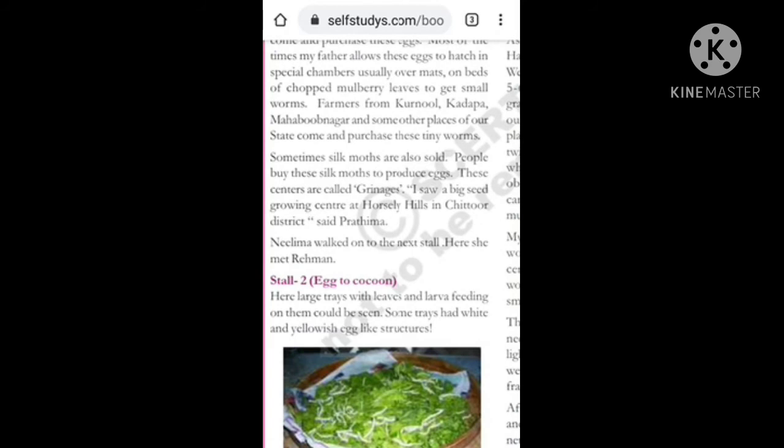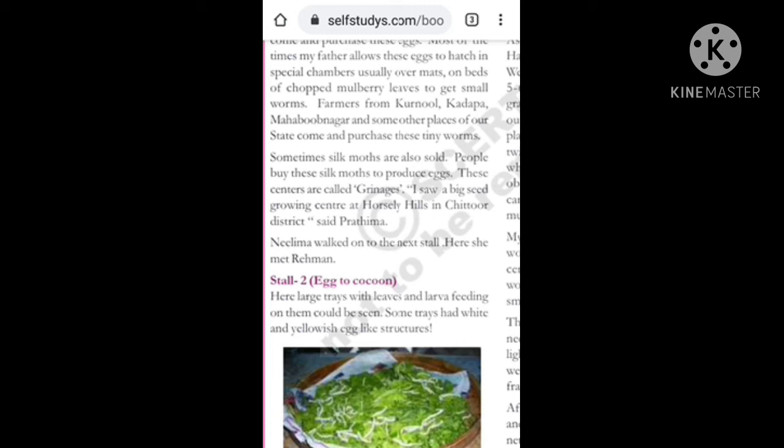The silk moth gives around 500 eggs. After that, the silk moth will die. Then these eggs will be protected by using the paper in the plate, and also given the food, mulberry leaves. These centers are called grainages.